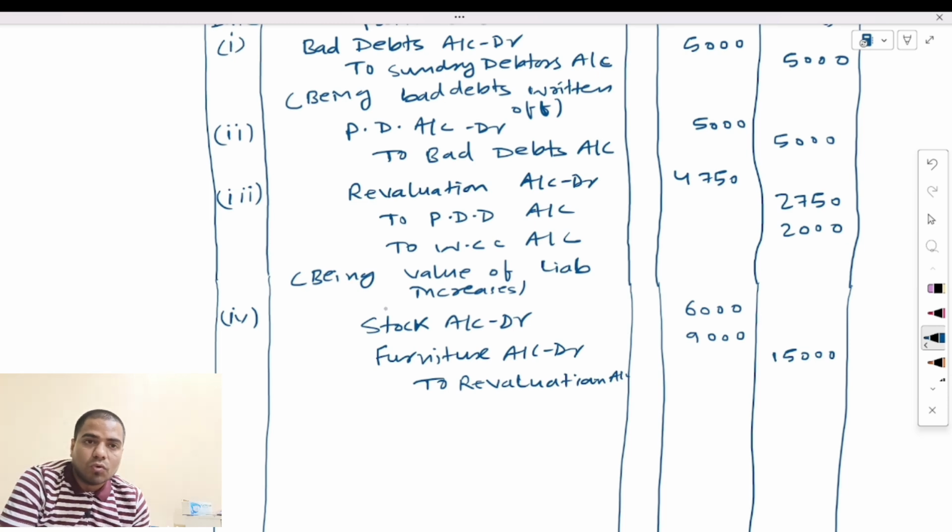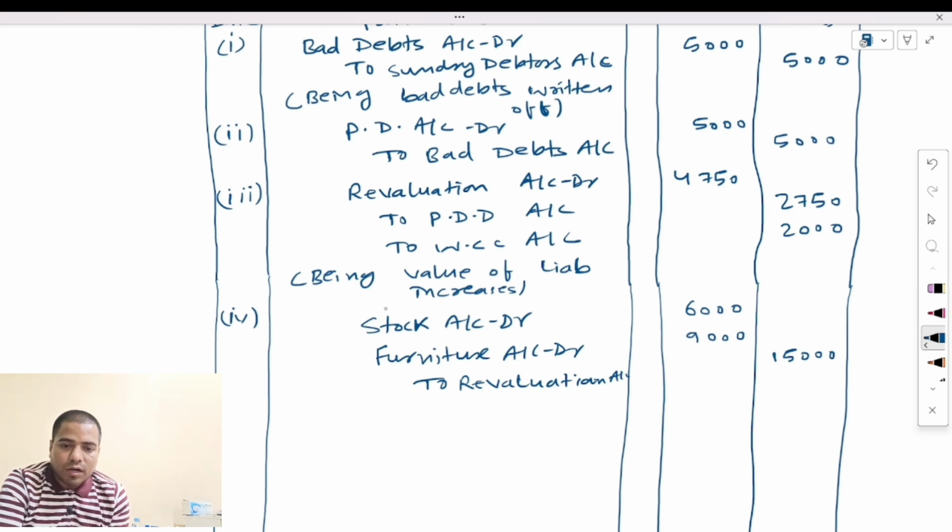The credit balance is more than the debit balance, and if the credit balance is more than the debit balance, it means we are getting profit at the time of revaluation of assets and reassessment of liabilities. Now we have to subtract the debit balance from the credit balance, and the balance amount will be credited to the partners in the old profit sharing ratio.